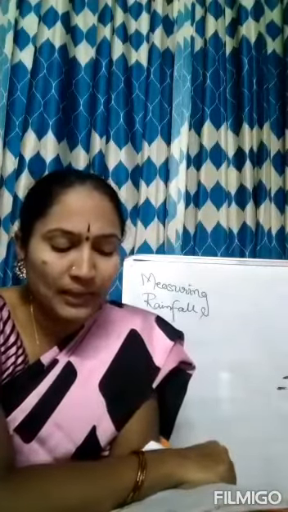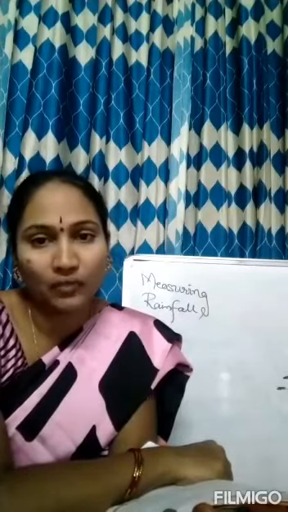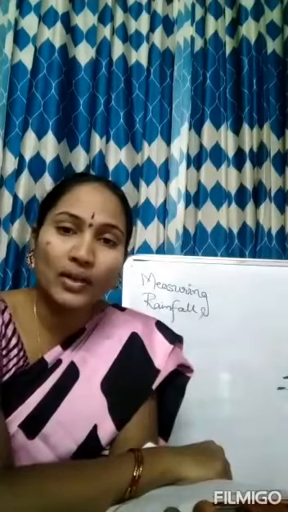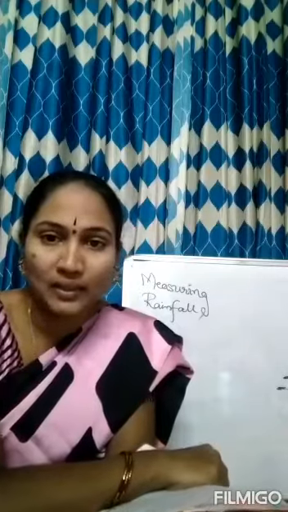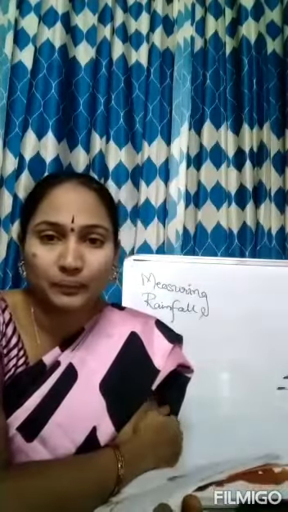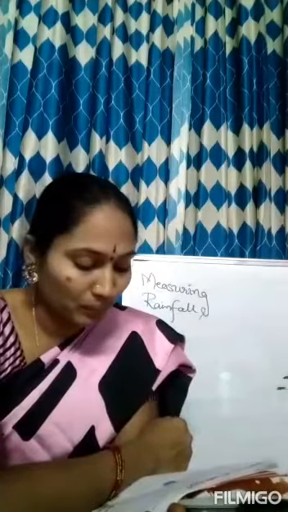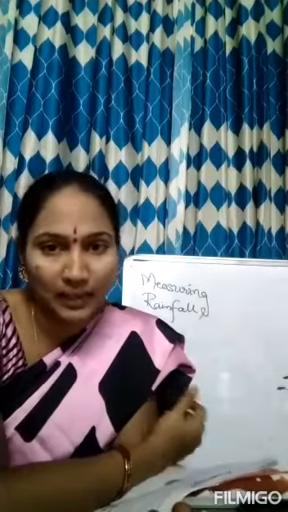Let us find the direction of wind by using cardboard pieces and a thin nail. This is also an activity that you have to do. Anyhow, you are staying at home, so you can do these small activities. It will be fun for you, and you will also gain knowledge. This rain gauge also you can prepare. It does not need any more items, only one funnel, a beaker and a scale.